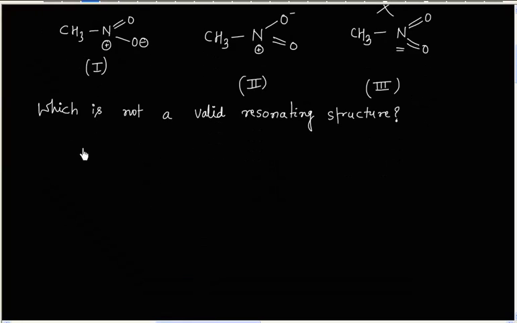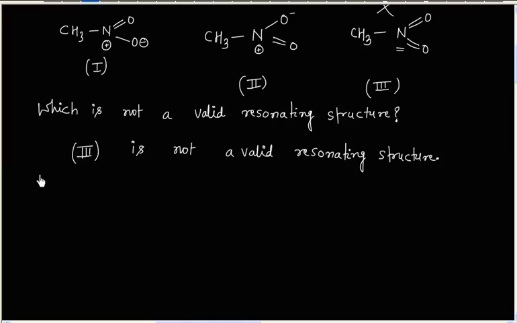So we can say resonating structure third is not a valid resonating structure. And the reason is nitrogen cannot expand its octet.